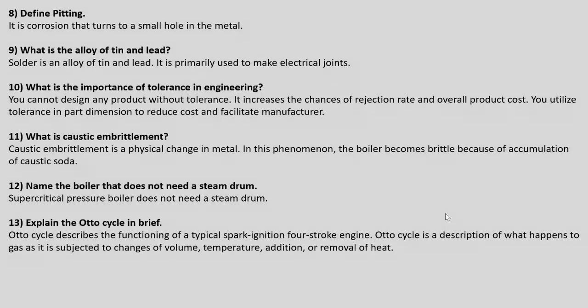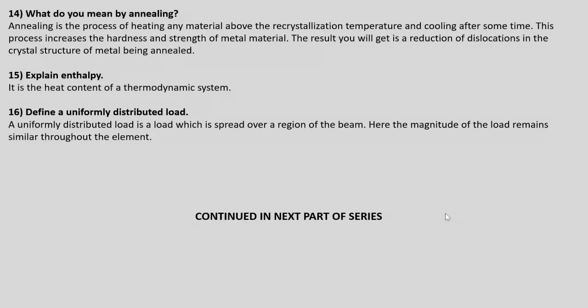Otto cycle is a description of what happens to a gas as it is subjected to changes of volume, temperature, addition or removal of heat. What do you mean by annealing? Annealing is a process of heating any material above the required temperature and cooling after some time. This process increases the hardness and strength of metal material. The result you will get is a reduction of dislocations in the crystal structure of the metal being annealed.